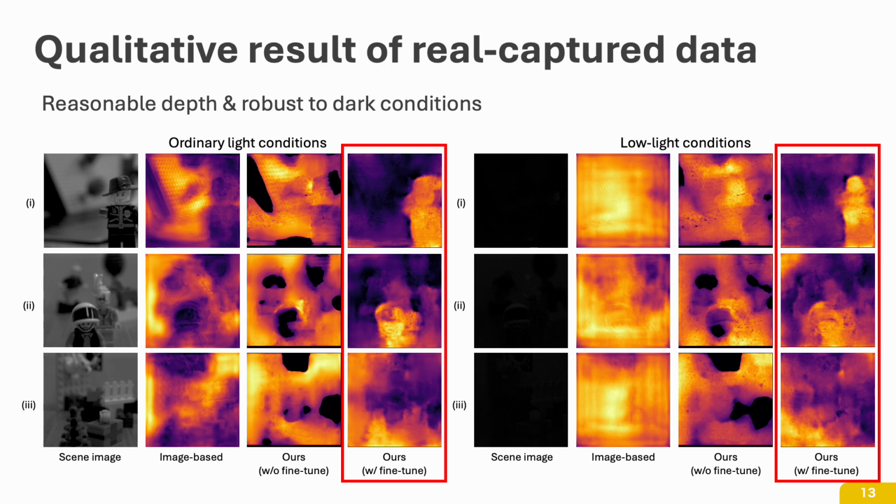Compared to the results without fine-tuning, the effect of fine-tuning is evident. Additionally, for the image-based method, the depth estimation is inverted even under bright conditions, and it fails completely in low-light environments. In contrast, our method achieved better results in both lighting conditions.